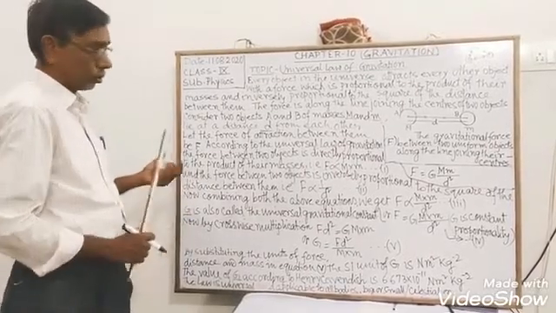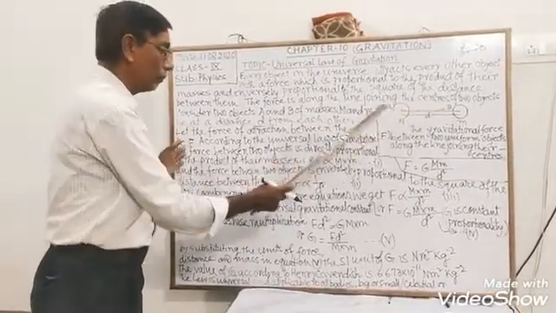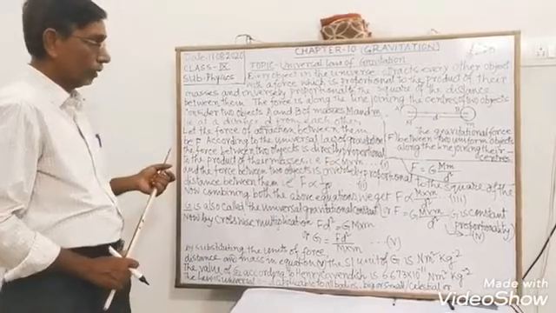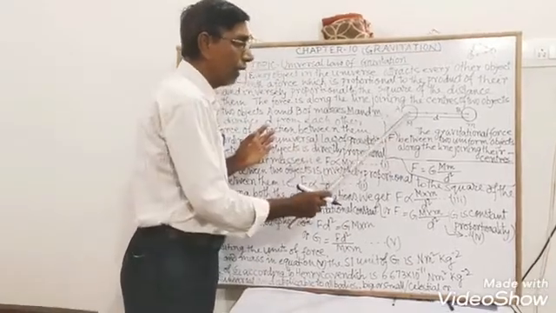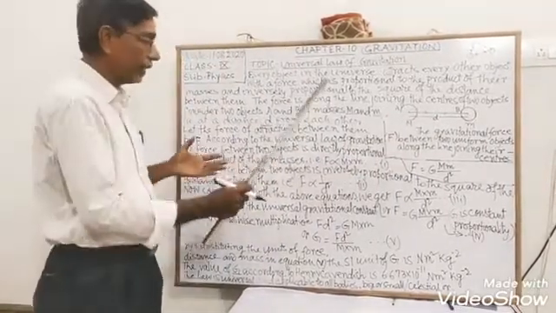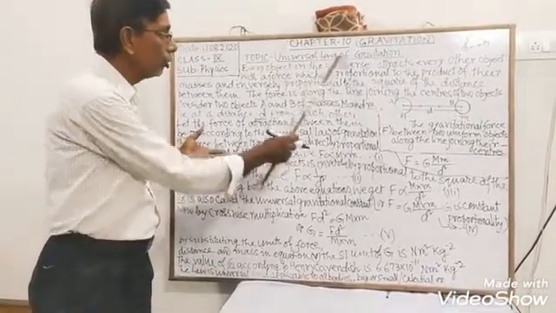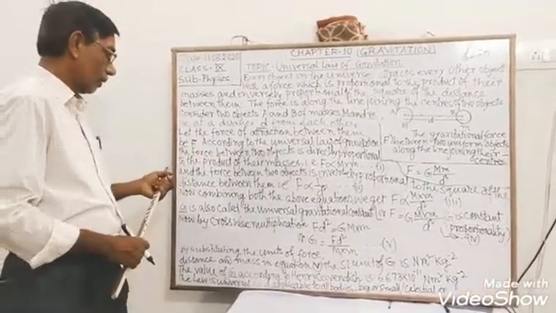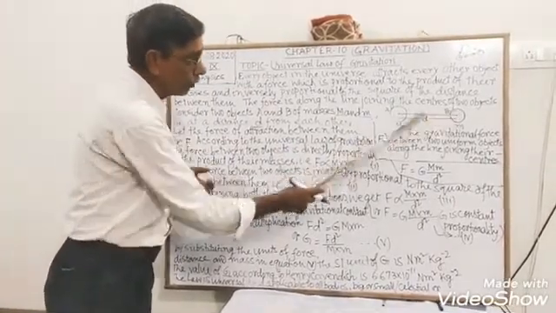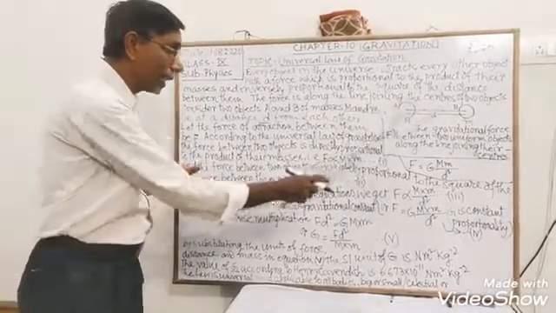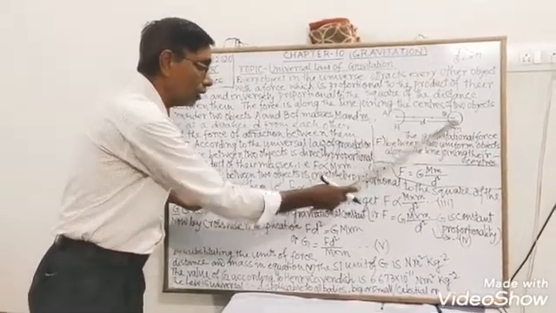So let the force of attraction between A and B be F. Suppose A and B are attracting each other with a force F. According to the universal law of gravitation, the force between the two objects is directly proportional to the product of their masses, that is capital M and small m.